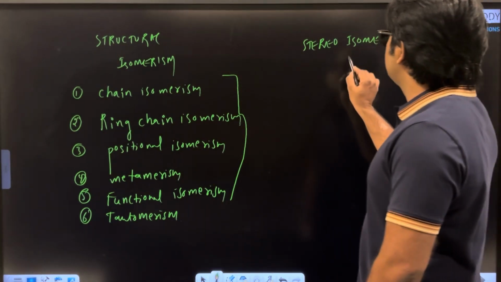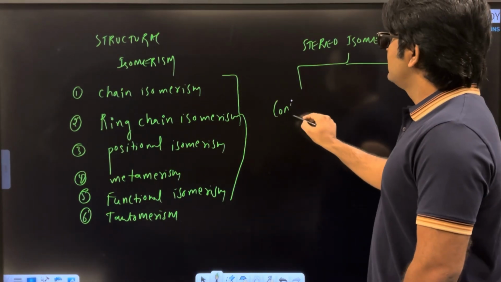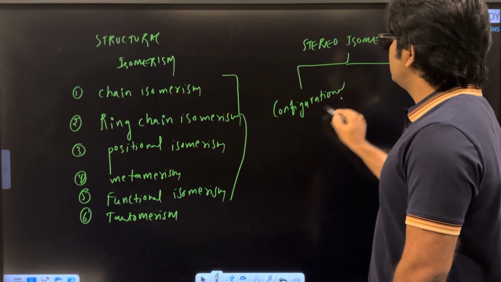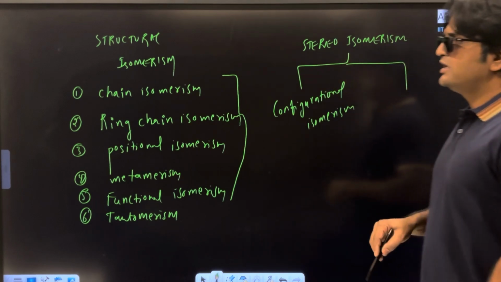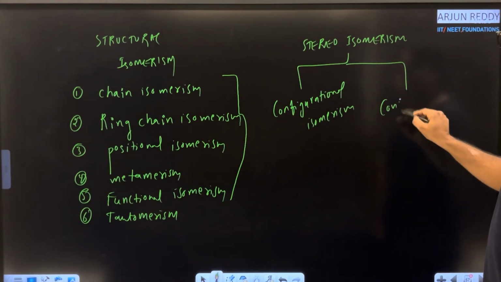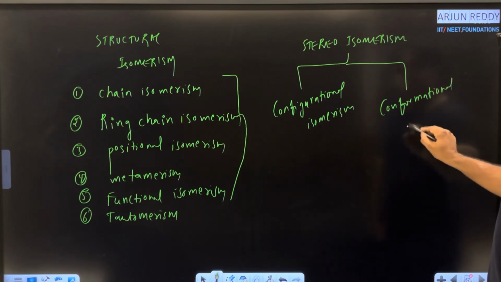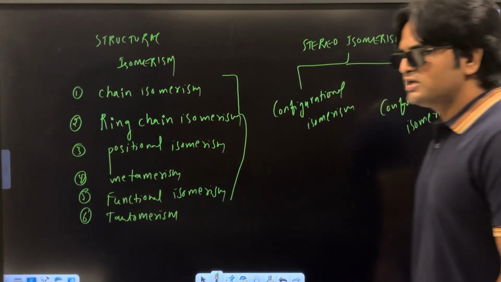And what about stereoisomerism? Stereoisomerism, 2 types. First one, configurational isomerism. Second one, conformational isomerism. Really, these are very beautiful concepts.